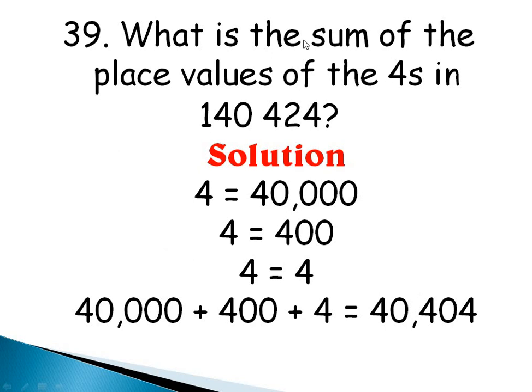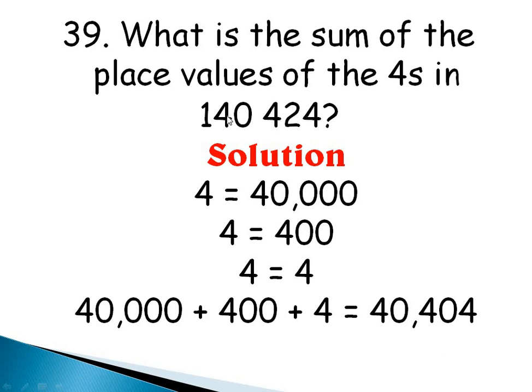Question 39 says, what is the sum of the place values of the fours in 140,424? So let's look at the place values for all the fours we have here. Remember, this is units, tens, 100, 1,000, 10,000.